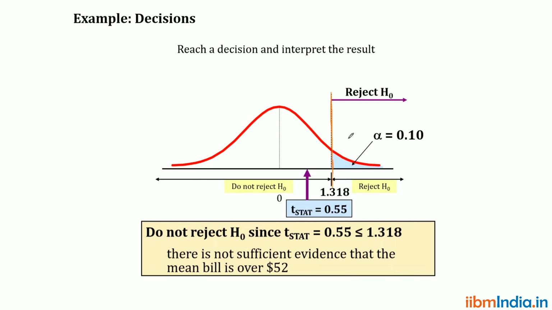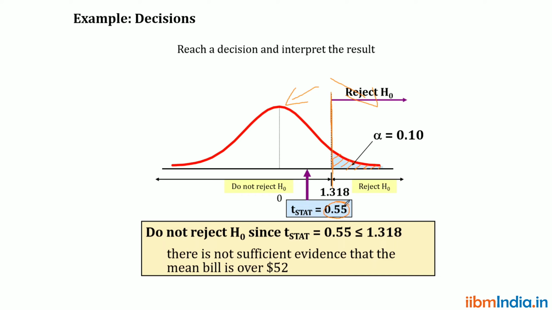Okay. So above 1.318, we can reject the null hypothesis. So here the calculated value is 0.55. The 0.55 falls less than this line. If it is greater, we can reject. If it is less, we can accept.